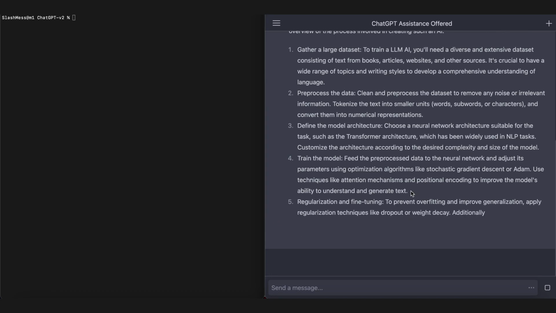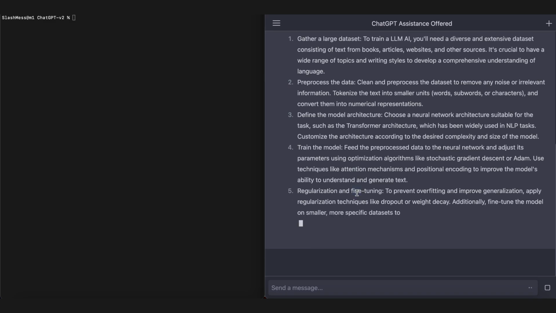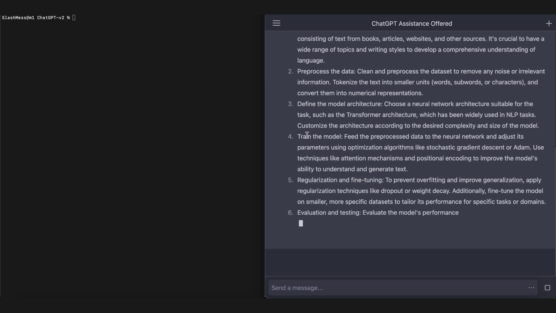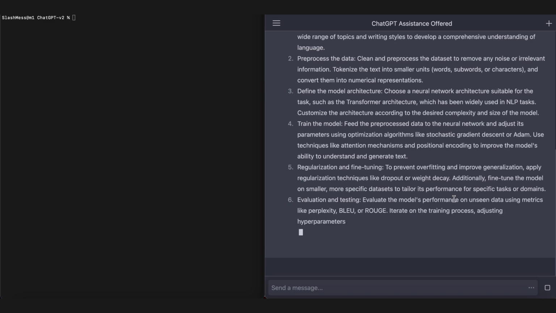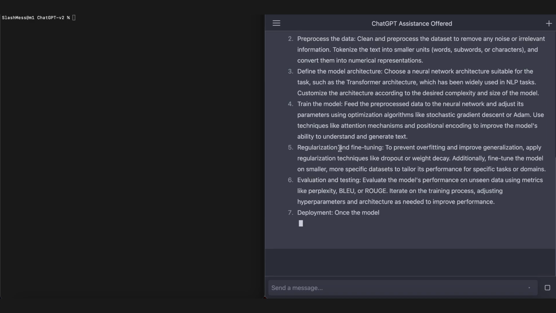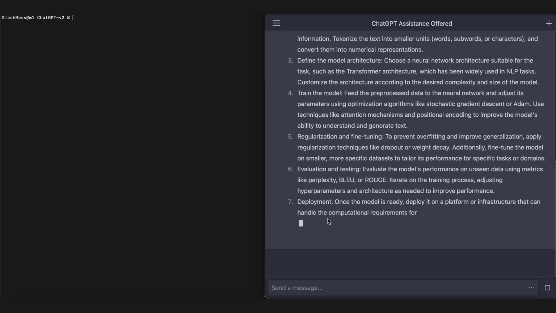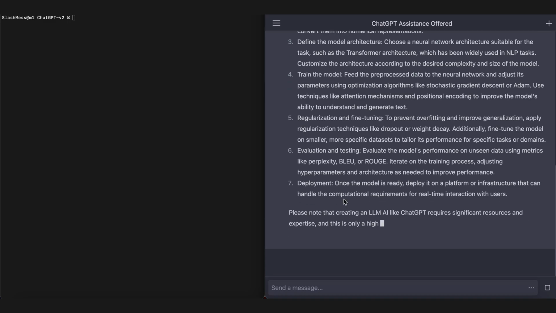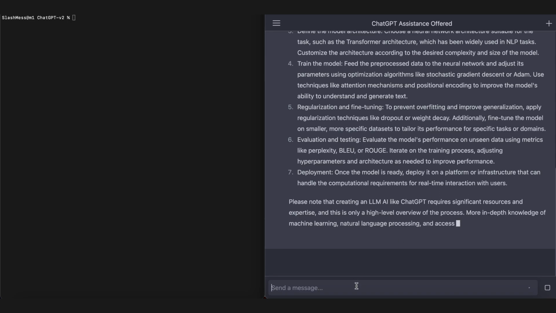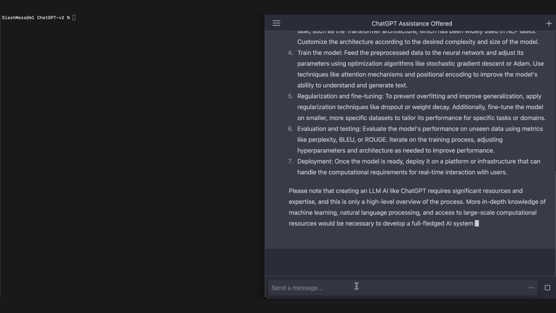How fun. I bet we'll focus on the fine-tuning aspect, because we'll probably use a pre-trained model. That's typically easier. Evaluation and testing. So we'll probably not even get to that point. That's a little too crazy. And deployment is definitely not something that's happening in this video, but maybe we'll get to it someday. Please note that it's a lot of work. Does all these things. Cool. I'll tell it, write me a program in Python that implements the above idea.